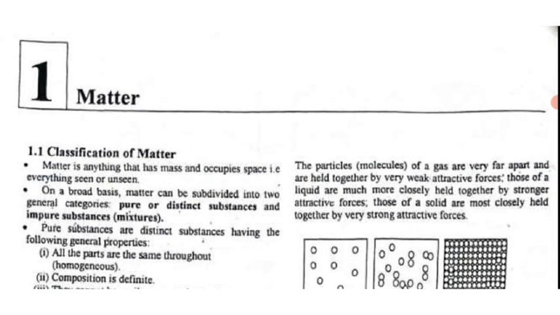We have the classification of matter. Matter is anything that has mass and occupies space, that is, everything seen or unseen. Now, before we dive deeper, let us look at the difference between mass and weight. When we talk about mass, you are talking about the stuff an object or substance is made of. But when you talk about weight, you are talking about the force acting on that substance due to gravity, that's acceleration due to gravity.